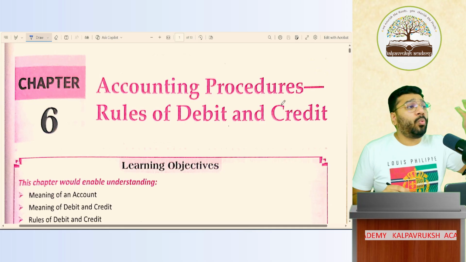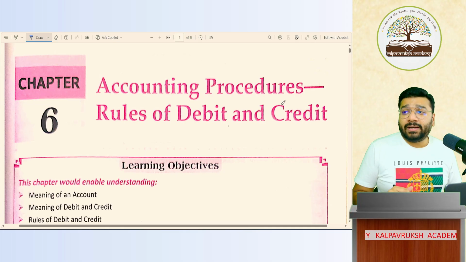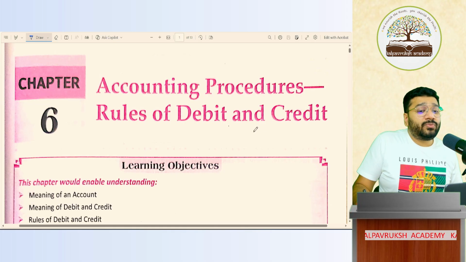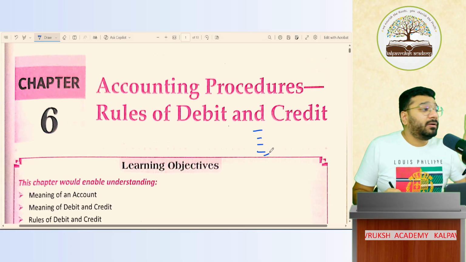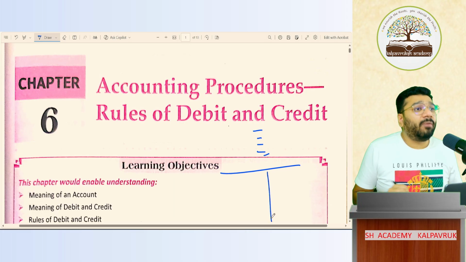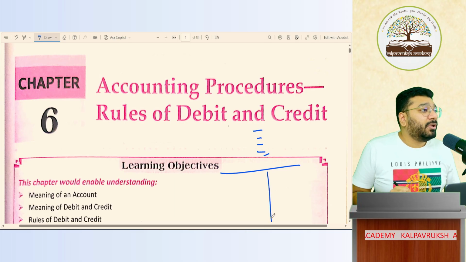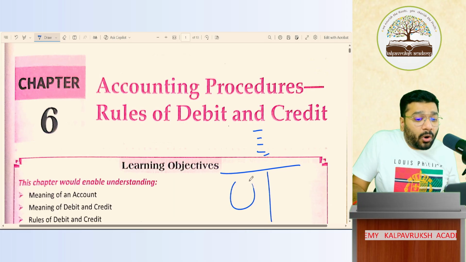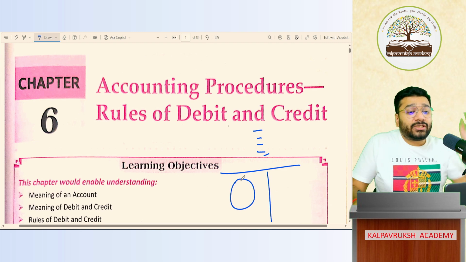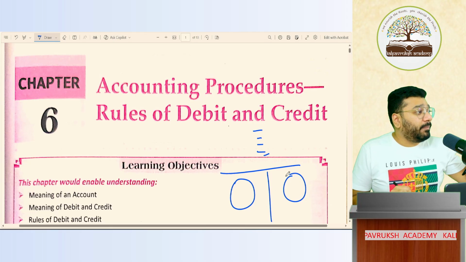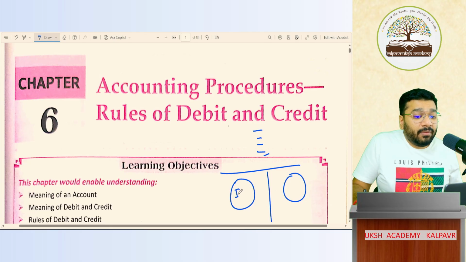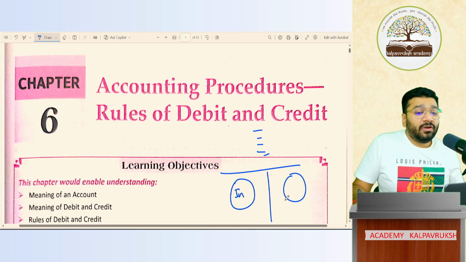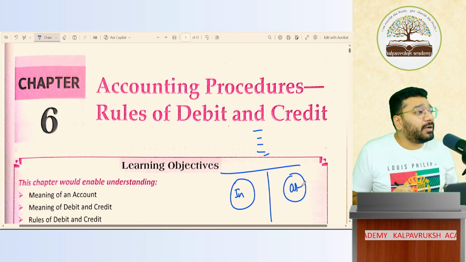Now, this account, what format is it, sir? Is it a statement format which we write one after the other? No. It is a T-shaped format. So a transaction of one nature is recorded on one side and of the opposite nature is recorded on the other side. For example, cash coming in will be recorded on the debit side. Cash going out will be recorded on the credit side. Got it, not got it?